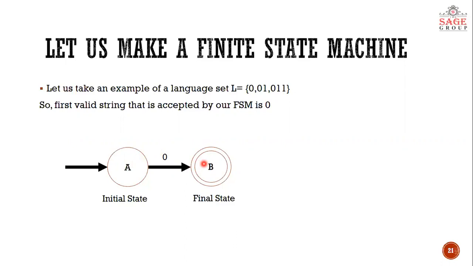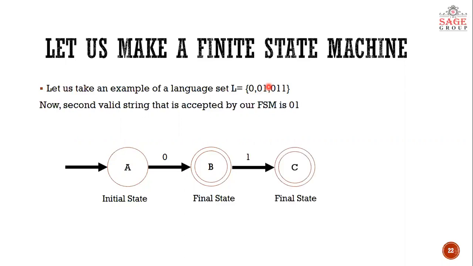Here 0 is our valid string, so for 0 we are moving the control to a final state. Okay, so it has reached a final state which we have named B. Now what is the second string in this language set? The second string is 01.